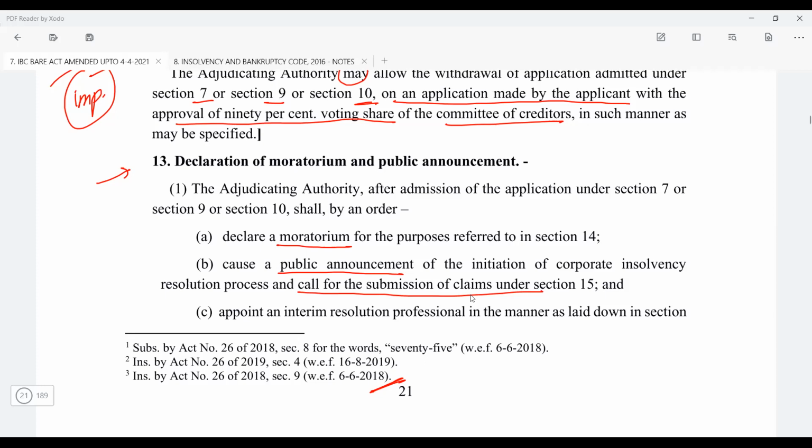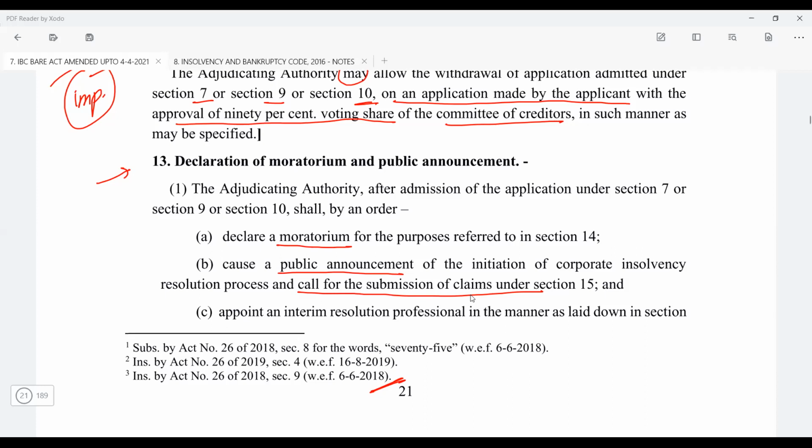Just last week, I read one order where it said that once the resolution plan is approved and later on some creditor comes stating their claim, that claim is gone now. That is not even time barred, that is gone. You cannot make that claim later on once the resolution plan is approved. So just understand, the objective of this public announcement is to make sure that the claims are being received, and this is a message to the world at large that the corporate debtor is undergoing a CIRP.